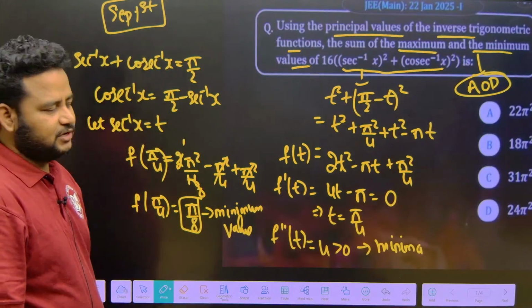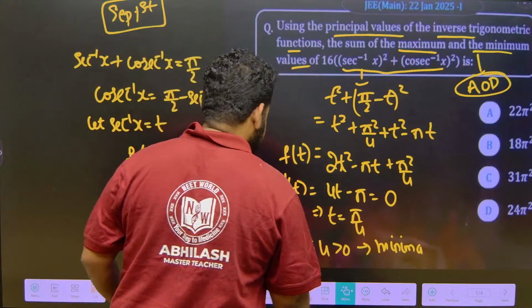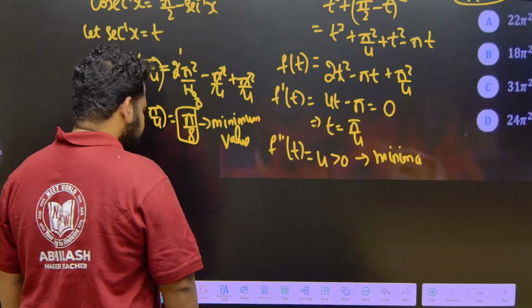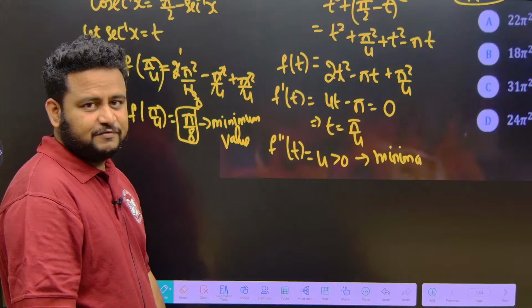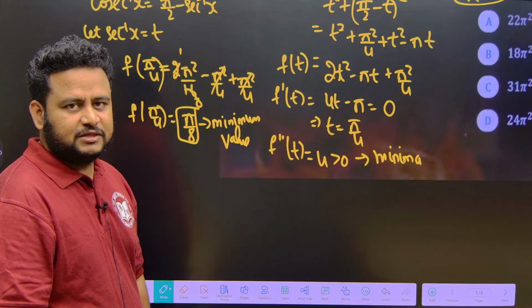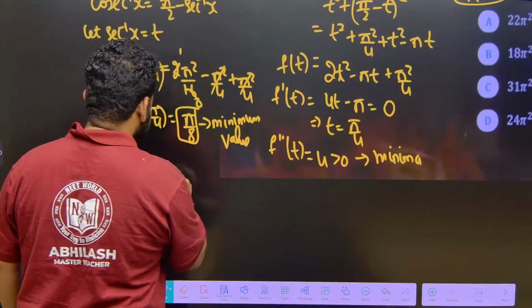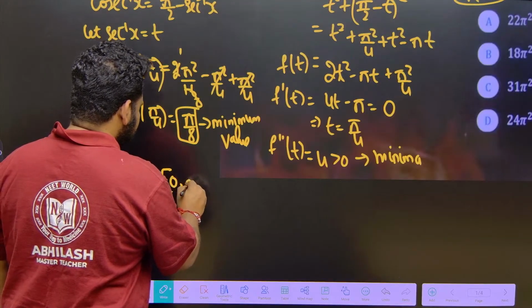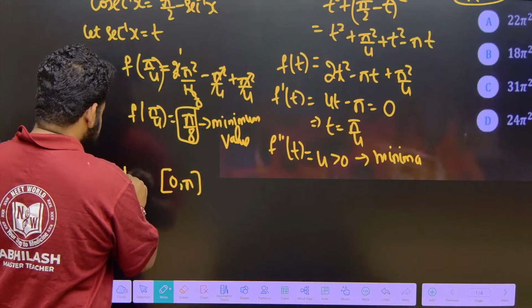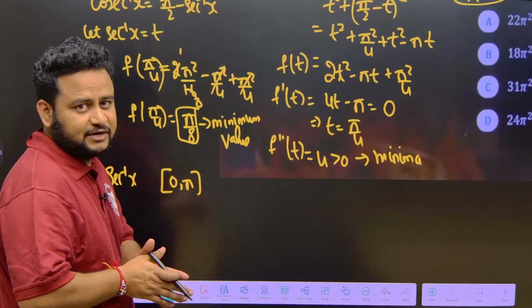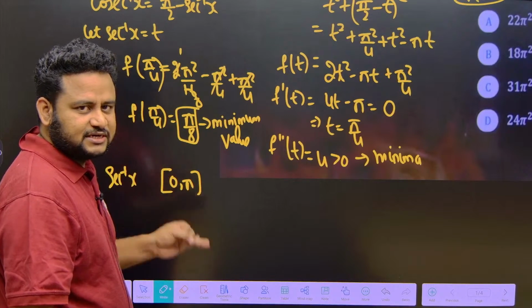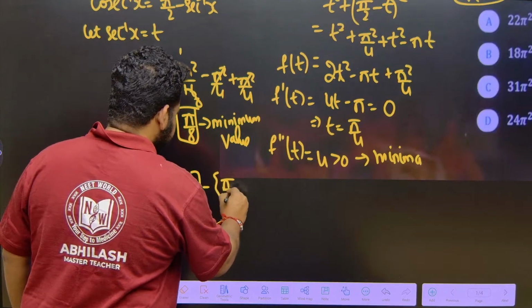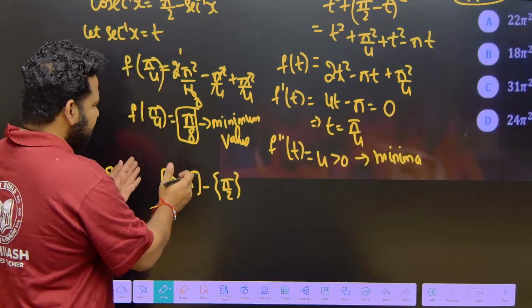Now, I have to find the maximum value. To find the maximum value, one thing you must remember, friends. Secant inverse of x is given. For secant inverse of x, if you talk about the range, it is 0 comma pi. I told you about the Trimurti trick when I did the concept class. Cos inverse of x, secant inverse of x, and also cot inverse of x behave similarly. Minus this is pi by 2. Correct?